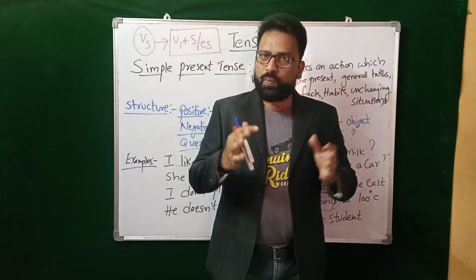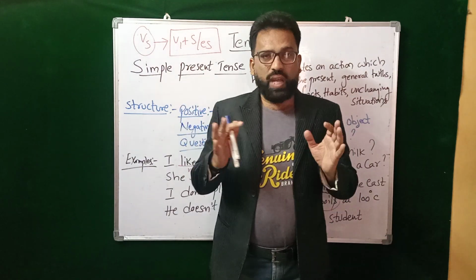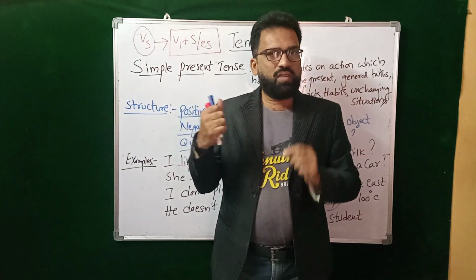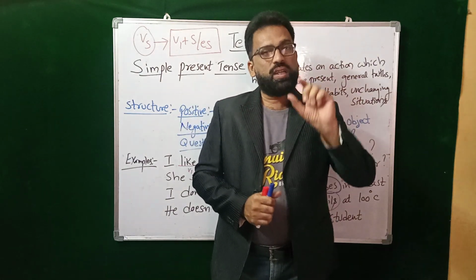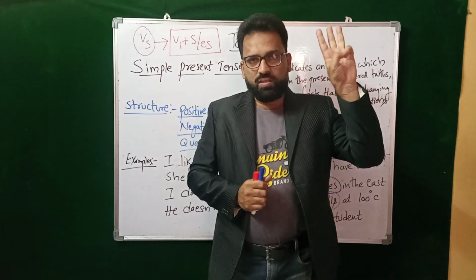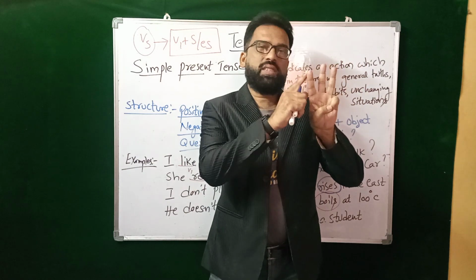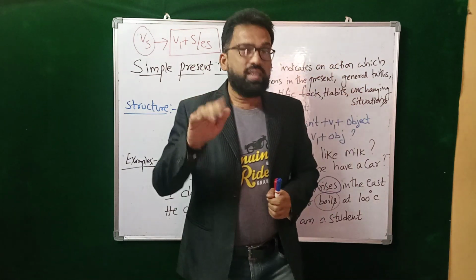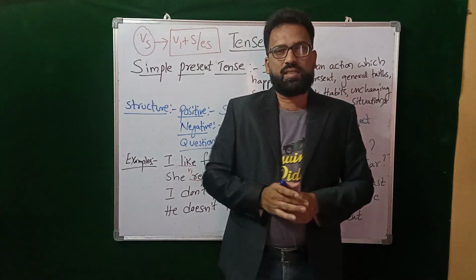Okay students, you got my point? Now you have understood. Have you understood now? So tenses. In today's session we have seen about the tenses. What is a tense? How many types of tenses do we have? Three types of tenses: present, past and future. Again we have subtenses for each tense.